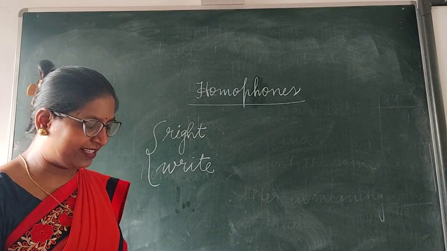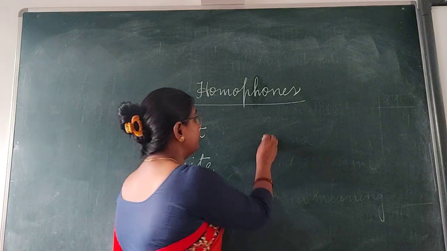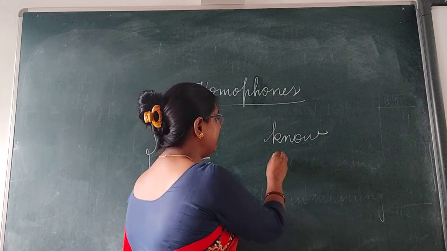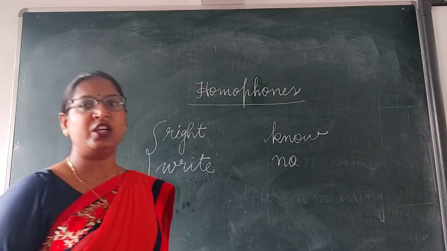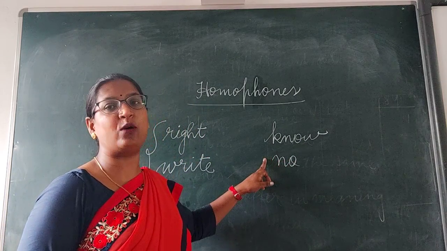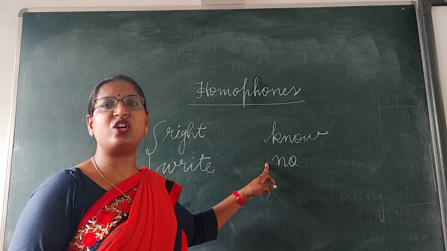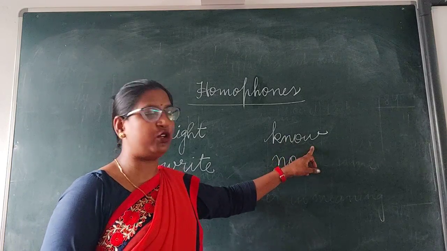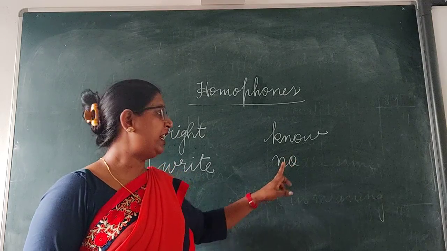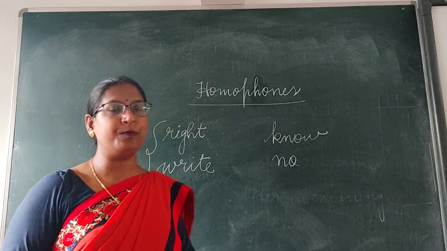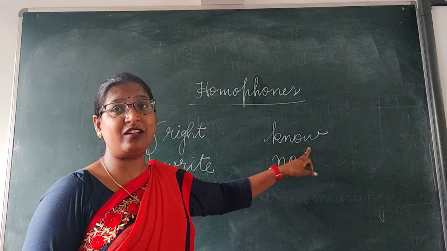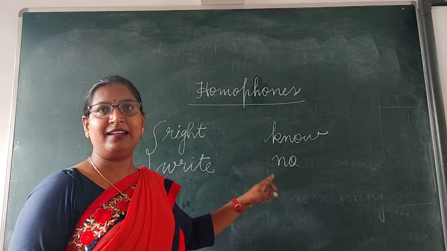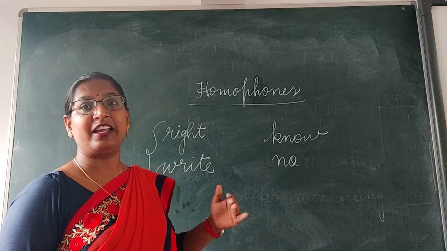Let me write one more example. No. K-N-O-W, no. And the next word, N-O, no. You can see here both the words sound the same. The pronunciation of both the words is exactly the same. K-N-O-W, no is pronounced no. N-O, no is also pronounced no. Clear? But you can see here the difference in spellings. Both the words are completely different in spelling.